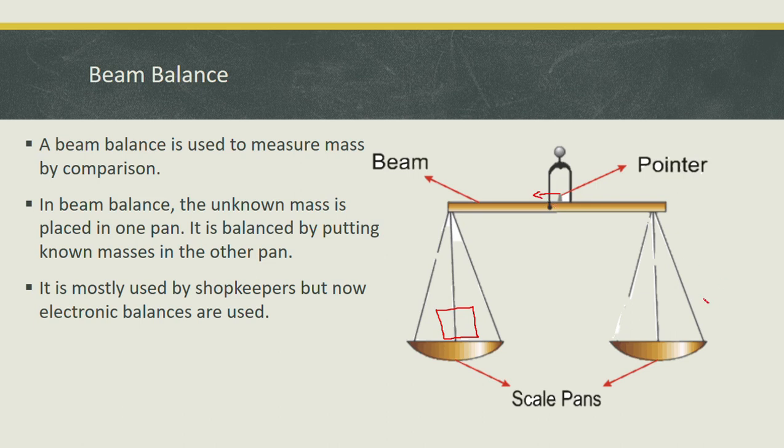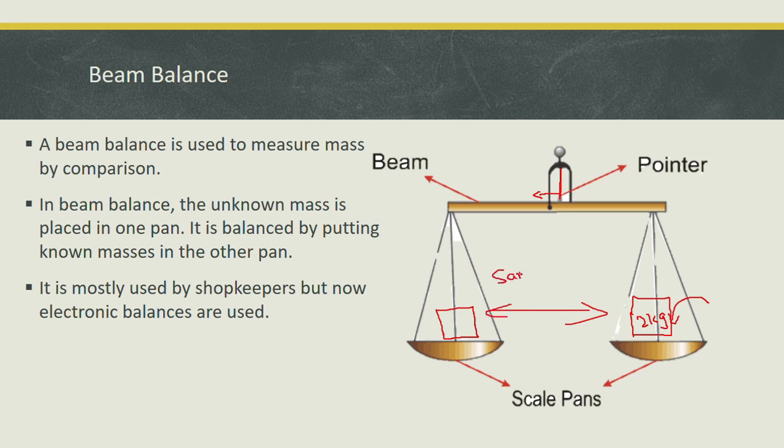Now we start putting known masses on the other pan. For example, let's suppose I put a 2 kg mass. We know that kg is a unit of mass. When we put the 2 kg mass on the right pan, we will see that this pointer and this beam are exactly aligned. When the pointer comes back to its original position, it means that now both pans have the same mass.